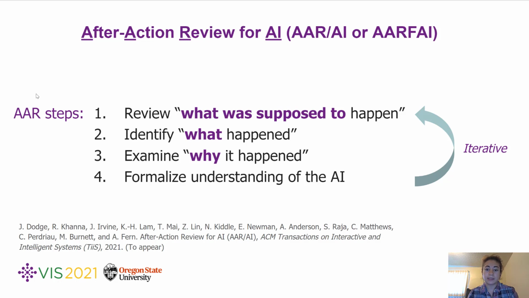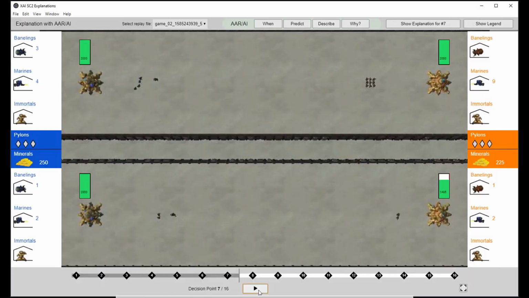In this process, a human takes a series of steps to assess an AI agent and answers questions like what was supposed to happen at the specific decision point, what actually happened at that decision, and why it happened. These steps can be repeated for all the decisions made by the AI. Let me give you an example of how R5 can be used for analyzing AI agents.